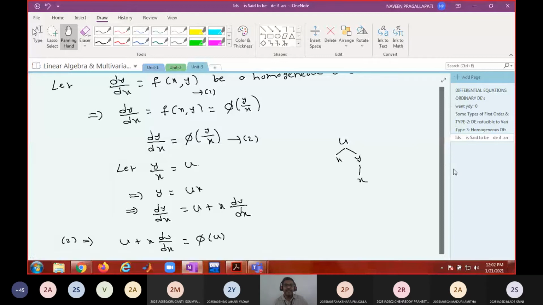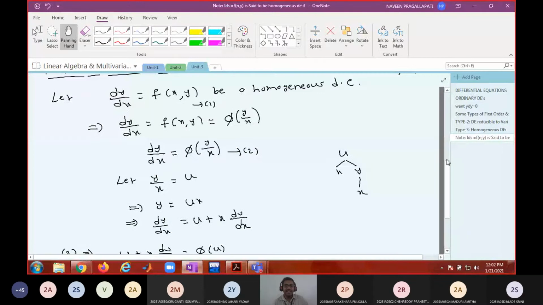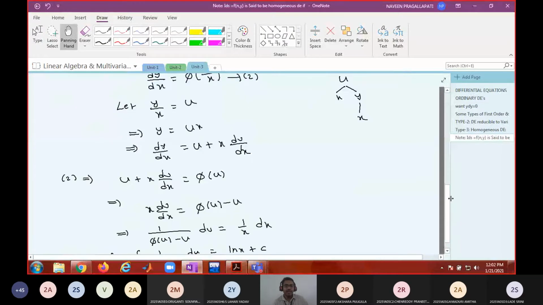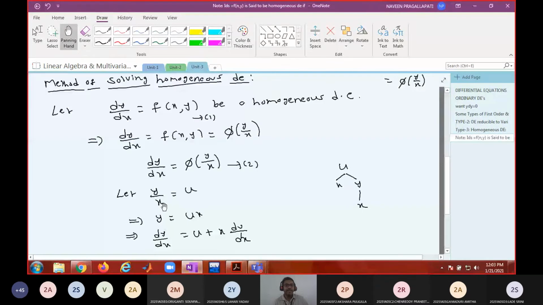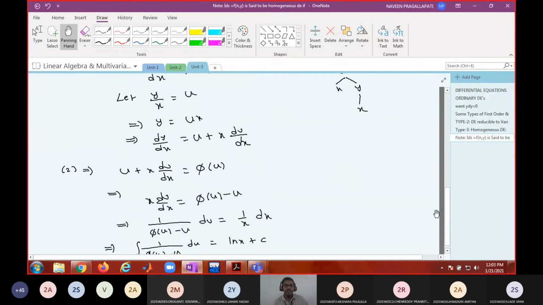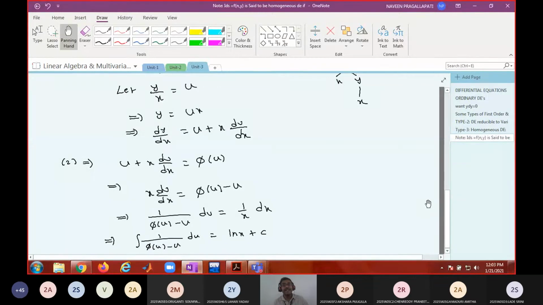Is it okay? Now what we did: this is a homogeneous differential equation. We converted this homogeneous differential equation into a variable separable differential equation by taking a suitable transformation. Therefore, is it not a particular case of type 2? This is a DE reducible to variable separable. Yes or no? Therefore, type 3 is nothing but a special case of type 2. It is nothing but a DE reducible to variable separable.